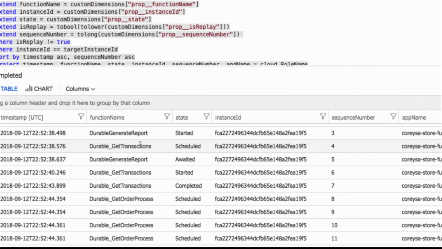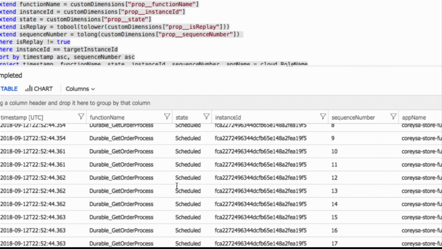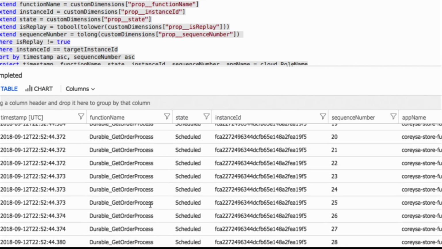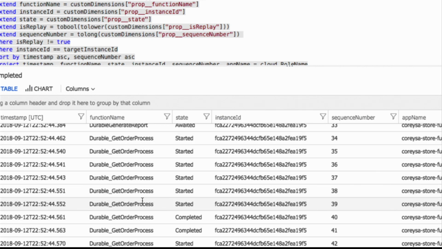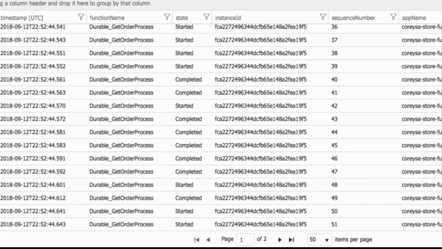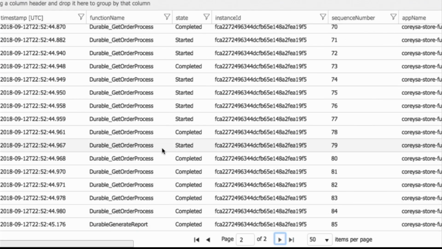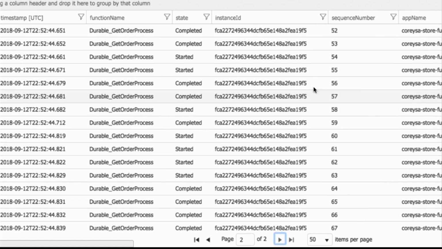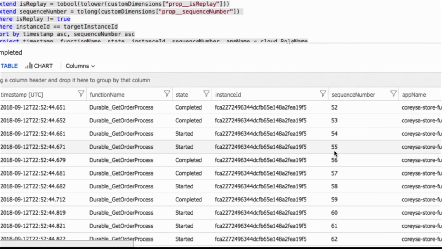I can see that I got transactions, it scheduled that task, and then completed it. And then it scheduled a bunch of get the order status tasks, and I can see exactly when those tasks started, when those tasks completed. Some of them started and completed in different orders, until finally my orchestration itself completed somewhere on the next page of these logs. So really cool here, I get the sequence of exactly what happened, all of this happening in parallel right here in App Insights.